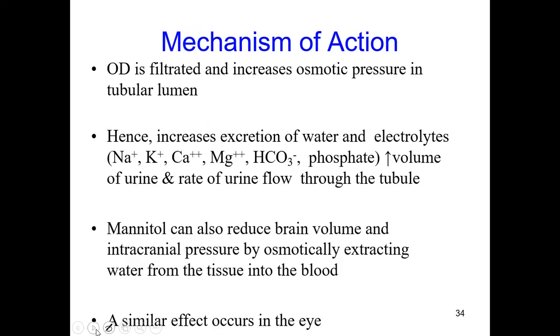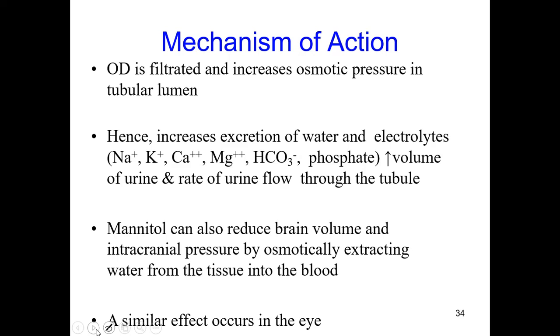Mechanism of action: the osmotic diuretic is filtered and increases the osmotic pressure in the tubular lumen, increasing the excretion of water and electrolytes like sodium, potassium, calcium, magnesium, bicarbonate and phosphate. It increases the volume of urine and the rate of urine flow.